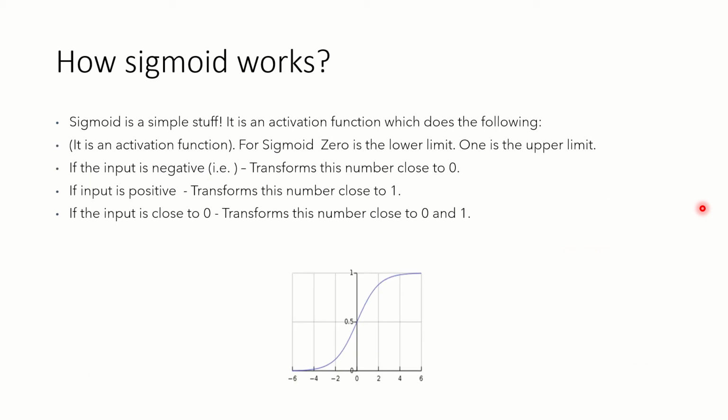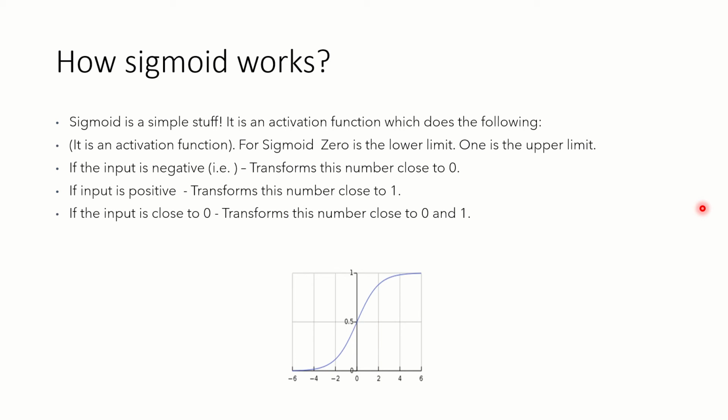Now let's understand how sigmoid works. This is a very important question too. Sigmoid is the simplest of the activation function choices. For sigmoid, 0 is the lower limit and 1 is the upper limit. It is all binary. If the input is negative, it will transform this number closer to 0.